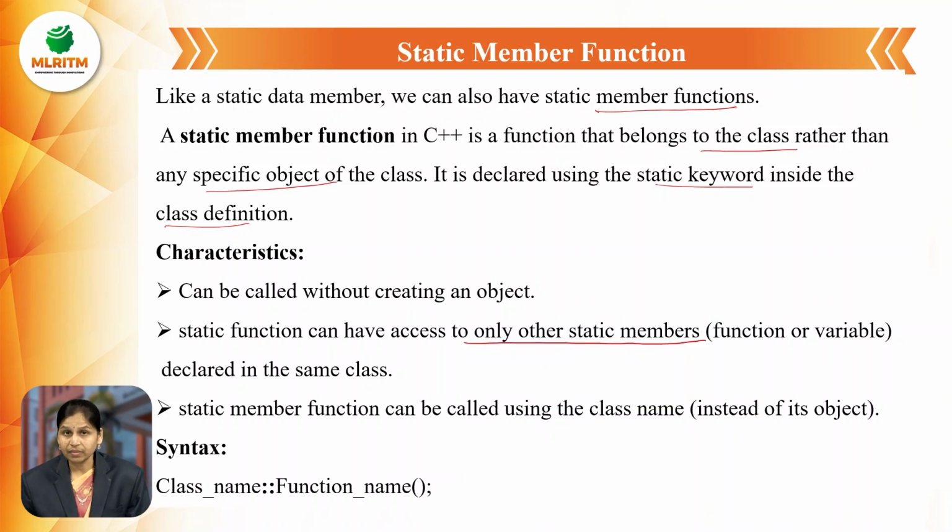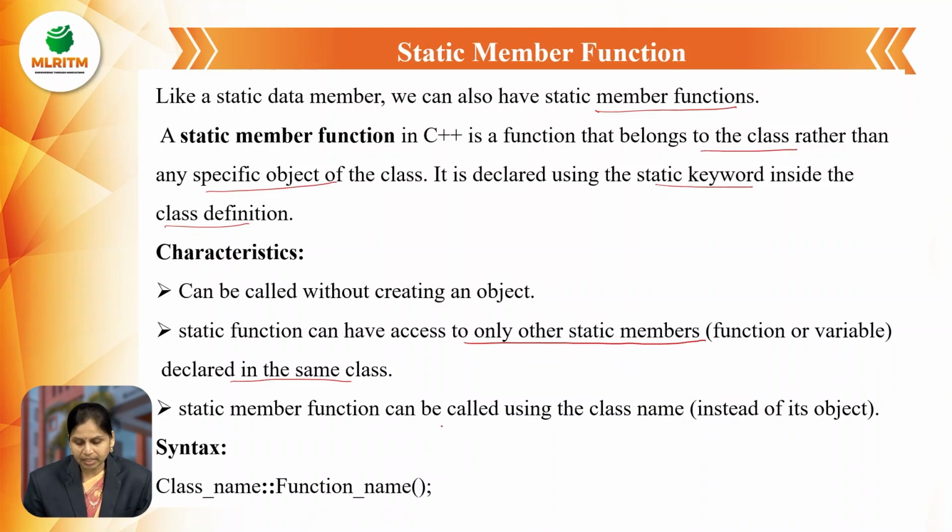Whenever we use a static variable, it should be accessed in a static member function only. That static member function should also be declared within the same class. The static member function does not access non-static variables.